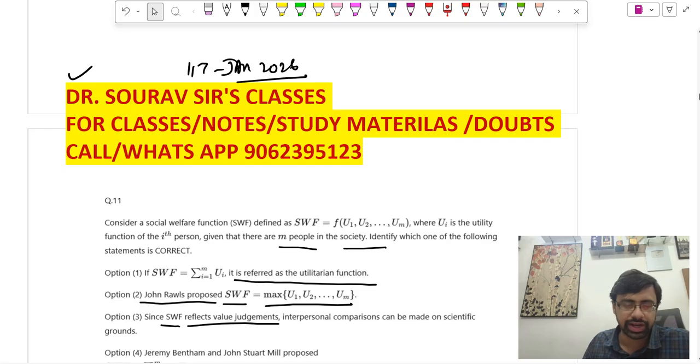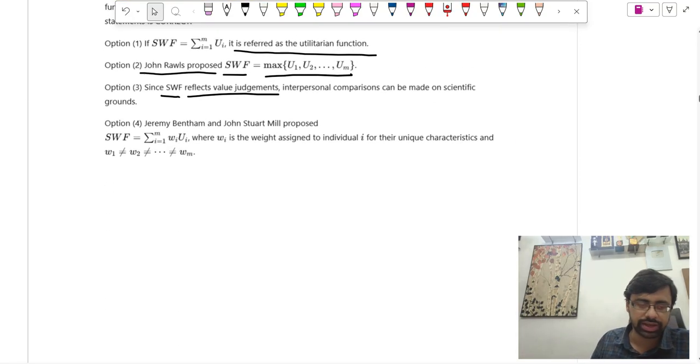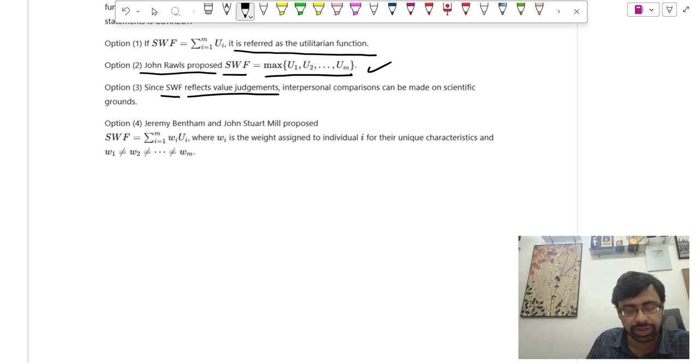Let's just understand this thing. What is this? So step 1, what is the social welfare function all about? First of all, it is a normative structure. Okay, so this social welfare is a normative structure and it's value judgment based and also not purely scientific. So these are the points we will reuse later on.